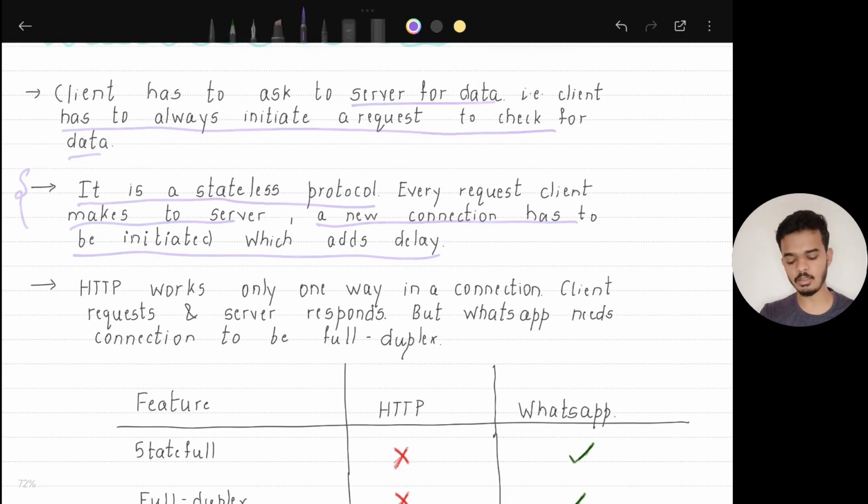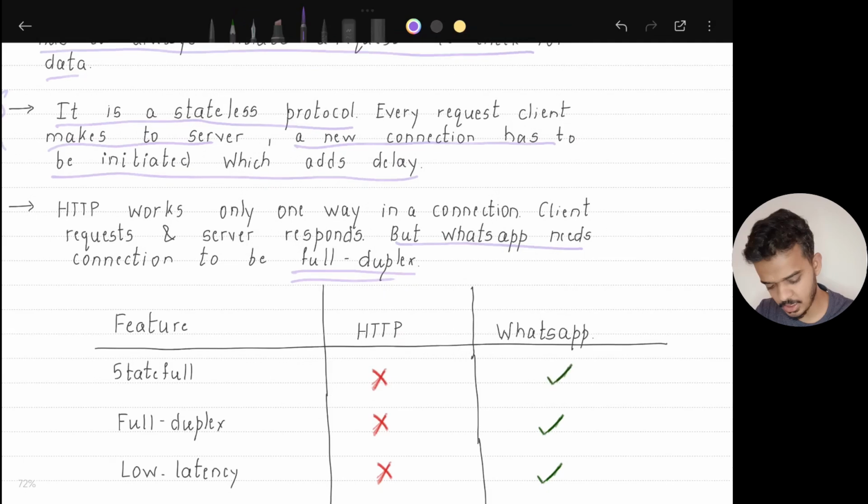Third, HTTP works only one way. In one connection there is going to be only one request and one response. If client has set up the connection, only client will be able to send request, and only server will be able to respond. But in WhatsApp we need a full duplex connection. That is, the client should be able to send message whenever it wants, and server should be able to send message whenever it wants in a single request. In multiple requests they can do it in HTTP, but we want that to happen in a single request.